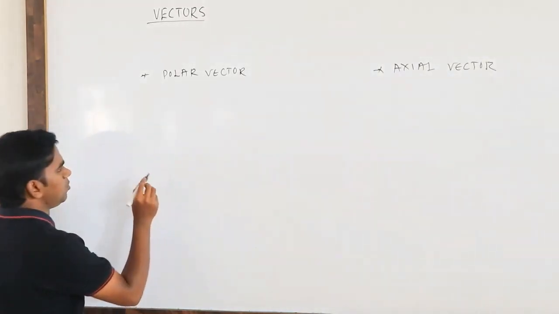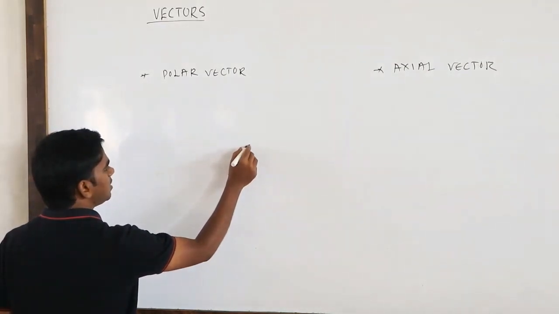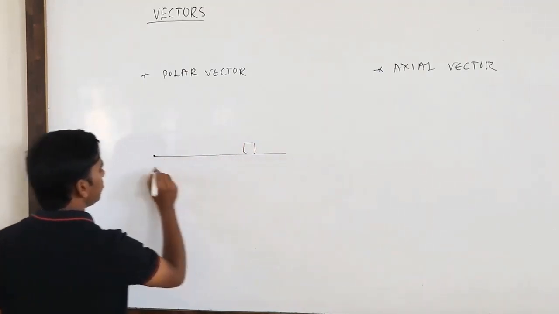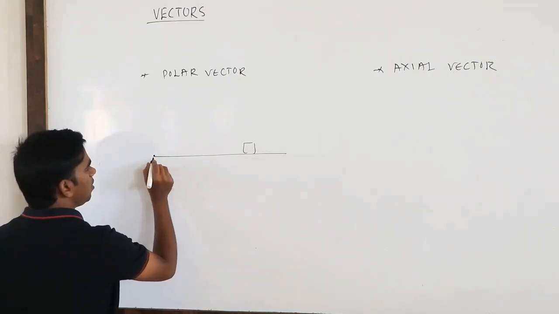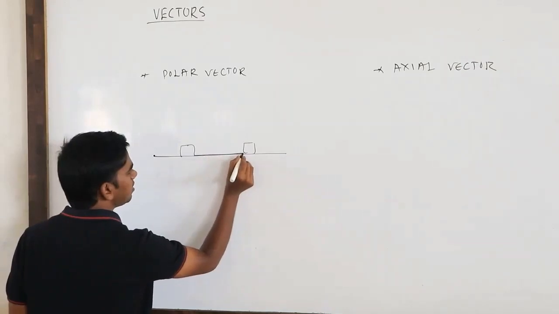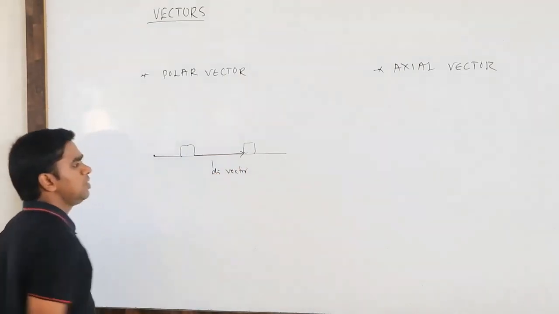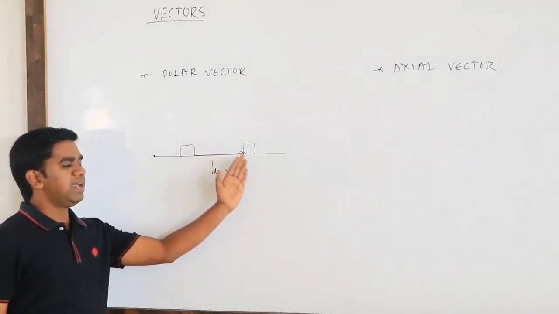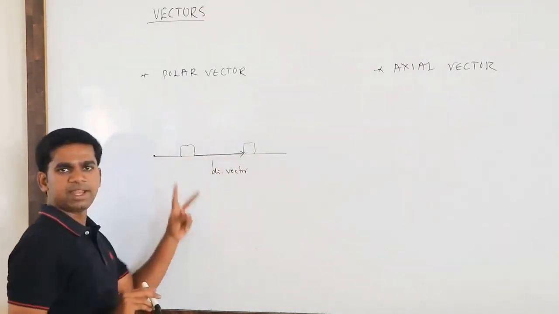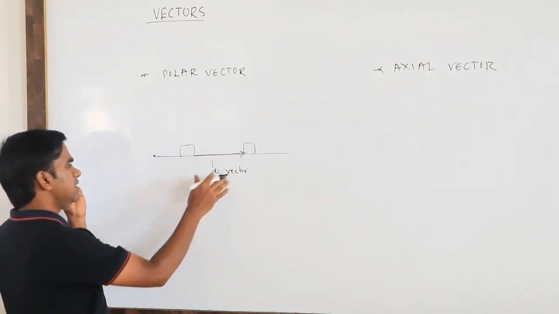Suppose you want to draw the displacement vector or position vector of some object here. Okay. So you have an object over here, and this is the reference point. If it was here and it came to here, and you want to draw the displacement vector, this is what your displacement vector is going to be. Okay. So it is in the direction of motion only. Your head and tail are on the same line. The head and tail of the vector are on the same line. That means the vector is in the direction of motion.